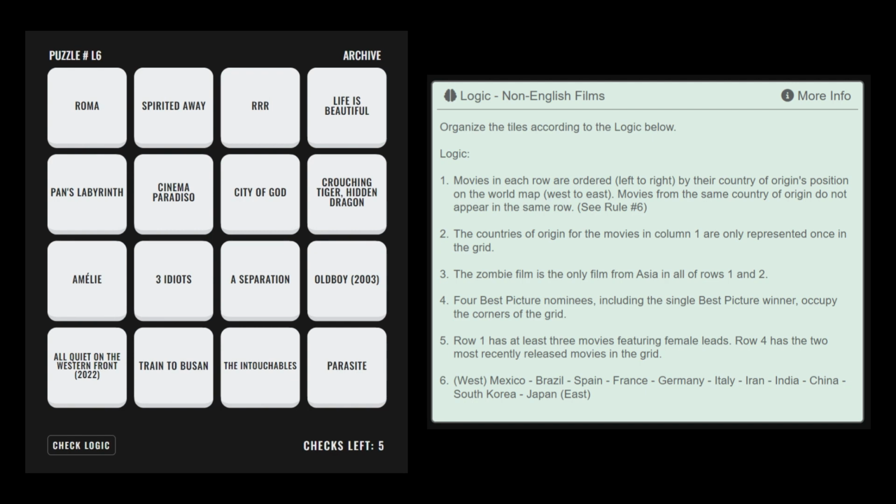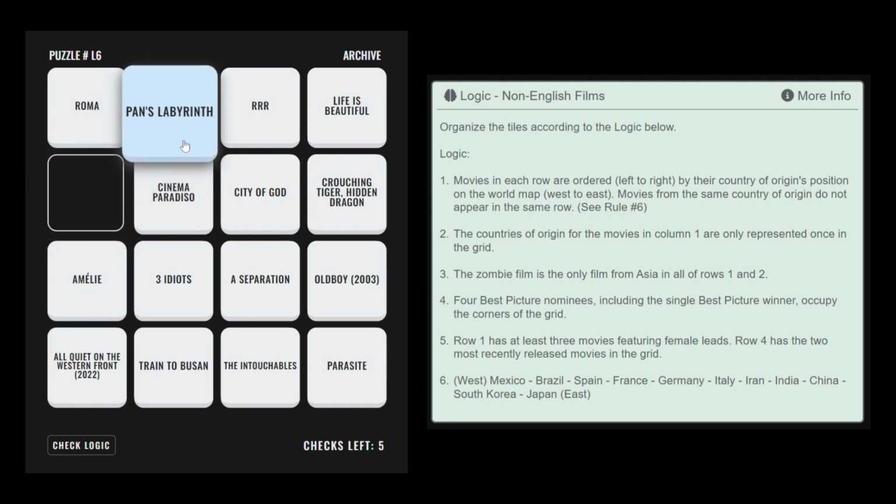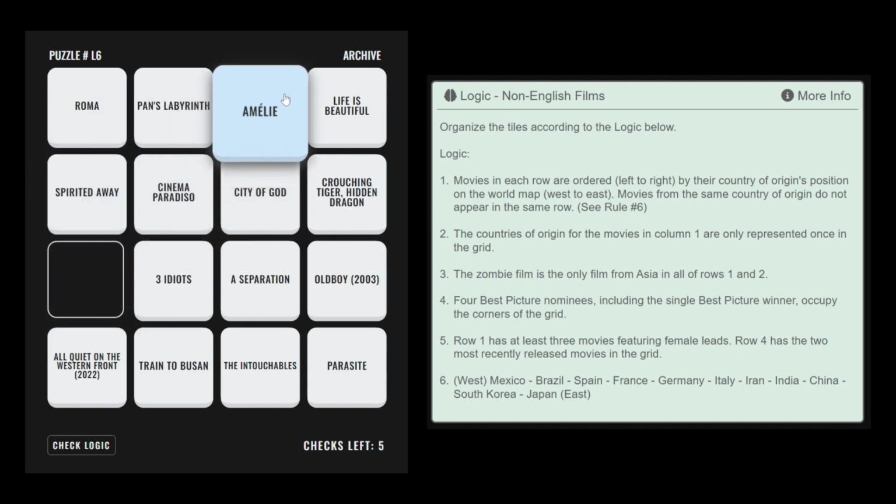According to rule number 5 and rule number 3, row 1 needs 2 more movies with female leads, and they cannot be from Asia. The only movies that fit this description are Pan's Labyrinth and Amélie, from France. Therefore Pan's Labyrinth should be placed here in row 1, and Amélie should be placed here.